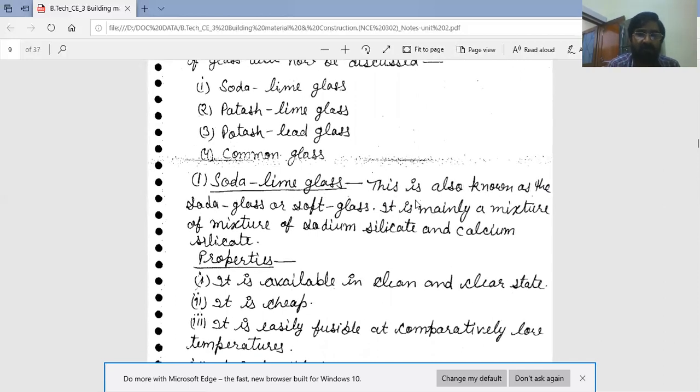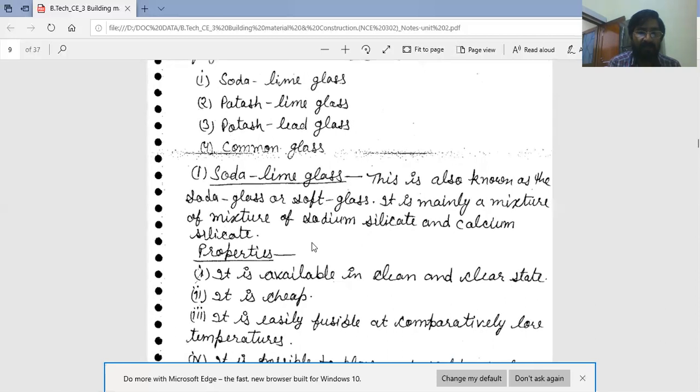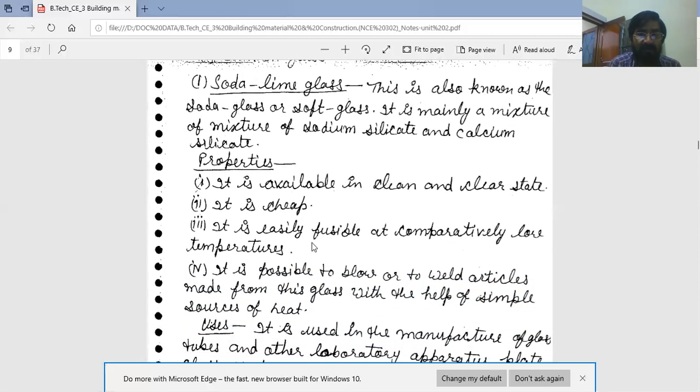Soda lime glass, also known as soda glass or soft glass. It is mainly a mixture of sodium silicate and calcium silicate, from the chemical formula Na2O.CaO.6SiO2. Mixture of sodium silicate and calcium silicate. Properties of soda lime glass: first, it is available in clean and clear state.